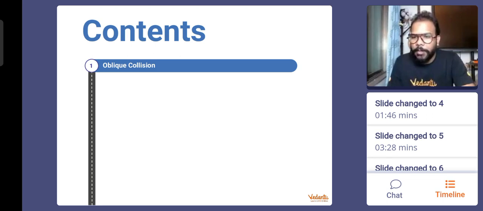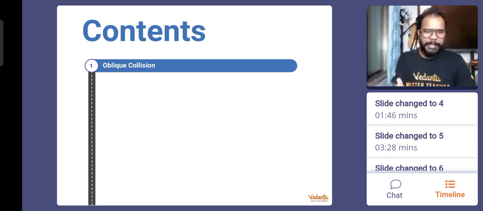Yes guys, so now we'll speak about oblique collision. Let's switch off the chart, focus for a few slides of theory. After that only problem solving. Practically the situation will be different, but the technicalities of the situation are still the same. There is nothing technically that I'm going to teach you new today.